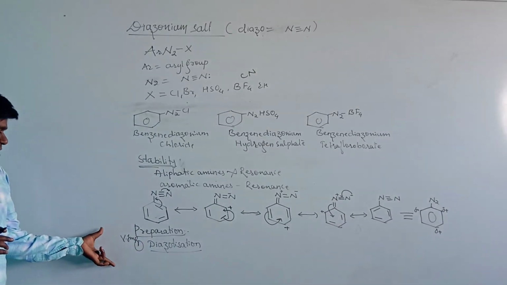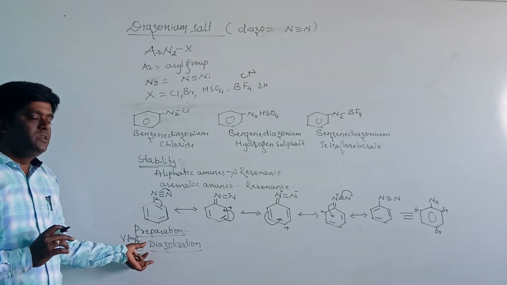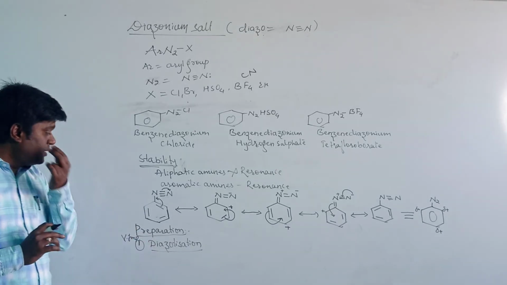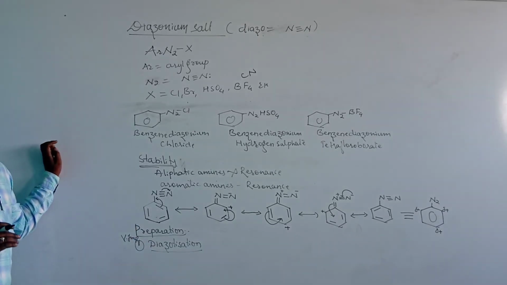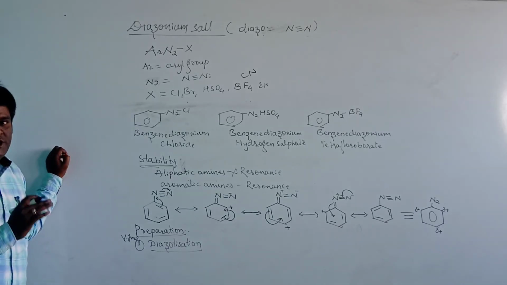Diazotization means the formation of diazonium salt from primary aromatic amines using nitrous acid.